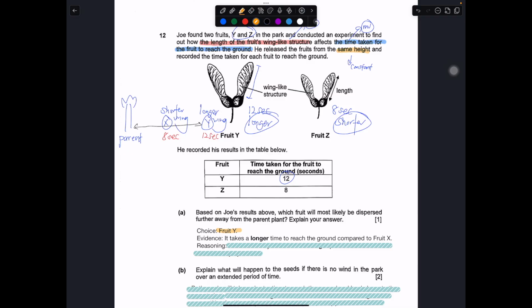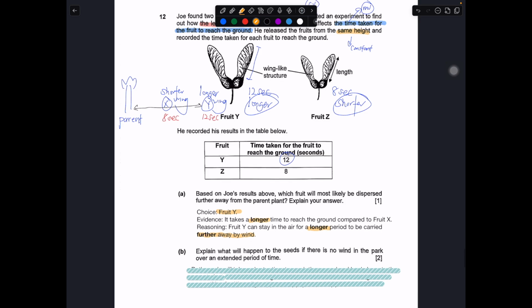Why? Y took a longer time to reach the ground as compared to fruit X. It means that it can stay in the air for a longer period of time and be carried further away by the wind. Next, explain what will happen to the seed if there is totally no wind at all for an extended period of time.